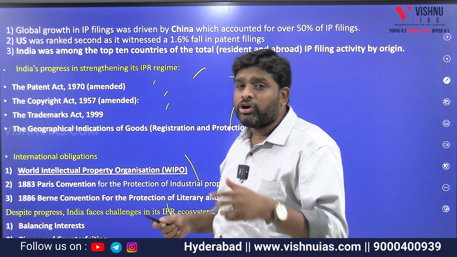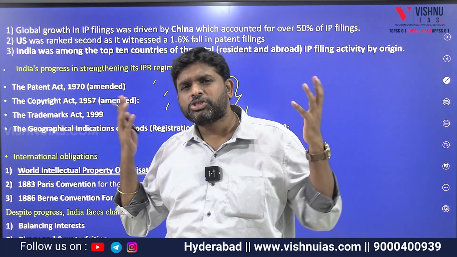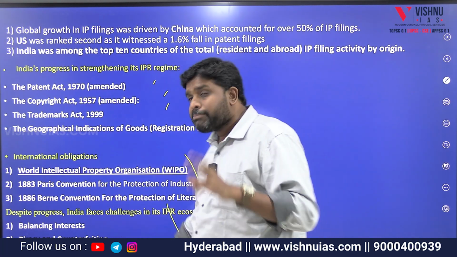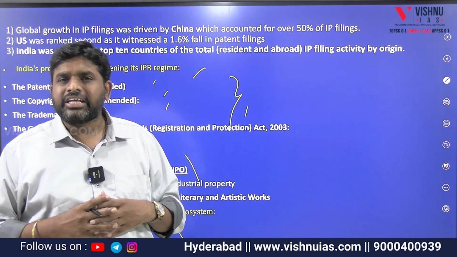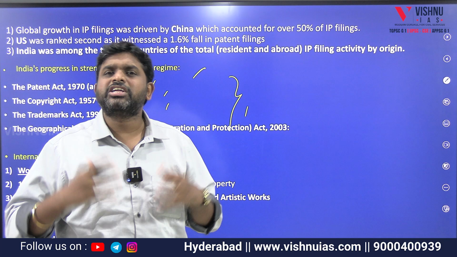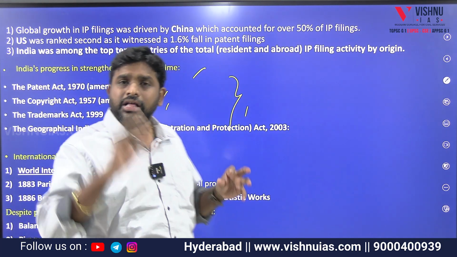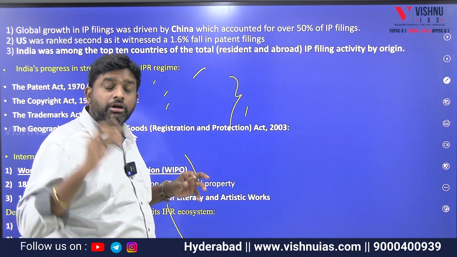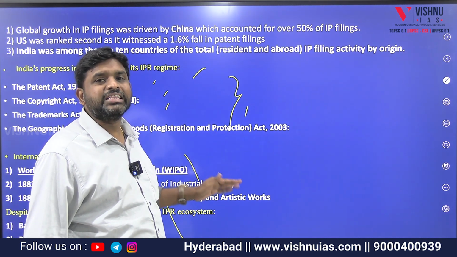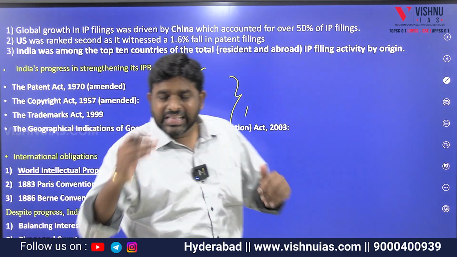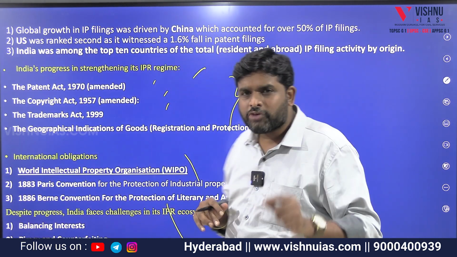Next, piracy and counterfeiting. So much piracy and so much counterfeiting will be there. And finally, public awareness also. People don't have knowledge of intellectual property rights, because of which innovation or creativity is not up to the level. In this way, for any question on intellectual property rights, you have to write these points in a quick manner. In this way, we will be doing quick revision of all the topics.